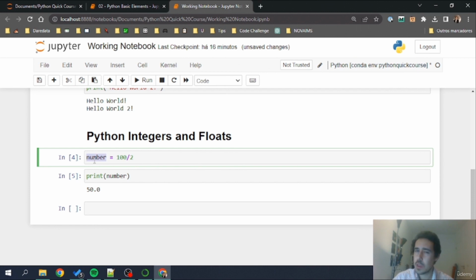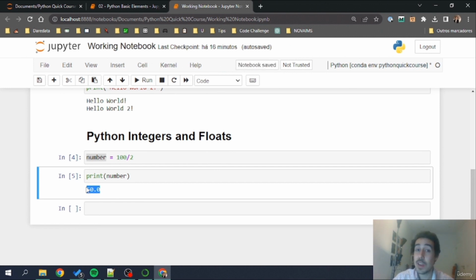Now notice something interesting. 50.0 was the print. Why? Because when we apply a division, basically Python turns the object into a float. A float means that a specific object is treated as a decimal. So it has some decimal point somewhere in how it is stored. In this case, although we have 50.0, this is treated as a decimal number because it's not just 50.